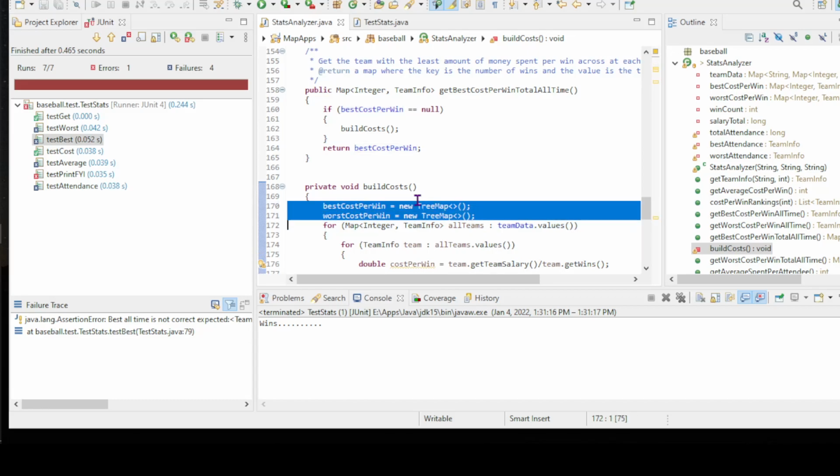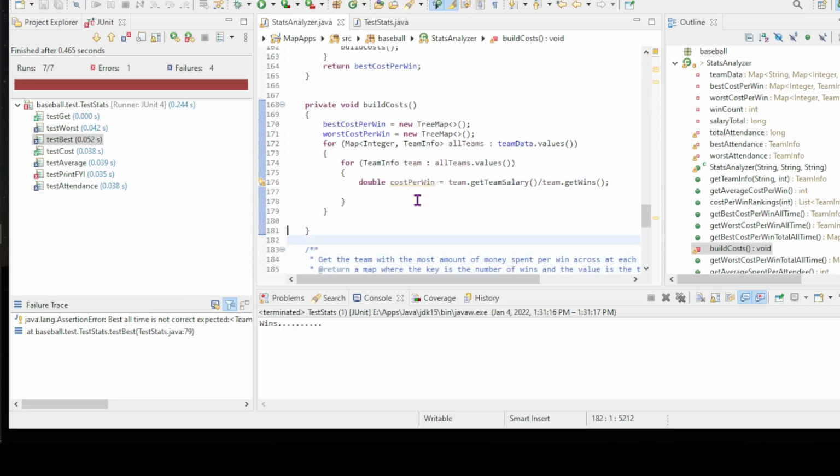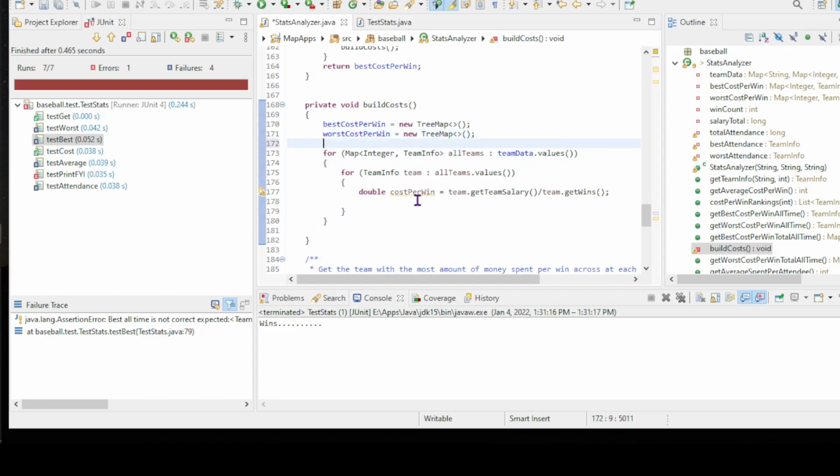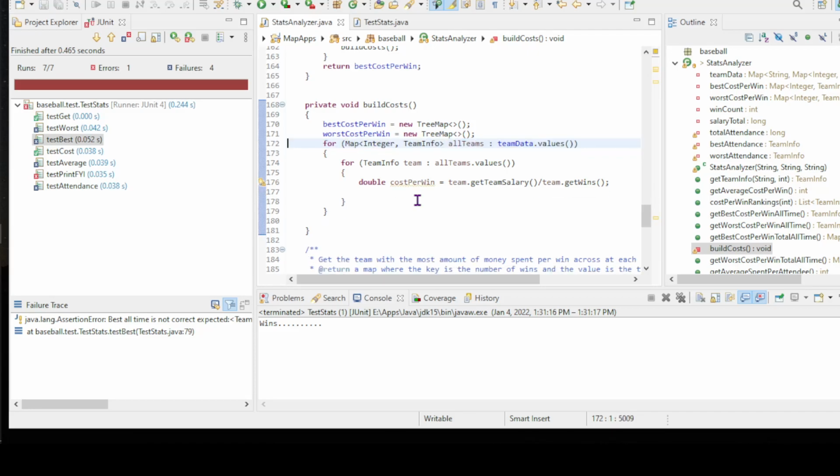Okay, so I'm going to build both of these at the same time because I'm going to go through every single team and calculate the cost per win, and then I can actually track the... I'll come back to that in a second. I need to answer that question. I don't remember how I did the other one. I'm not going to overload myself or you with more things to think about. So what I do want to think about here, though, is the entries into this cost per win variable.